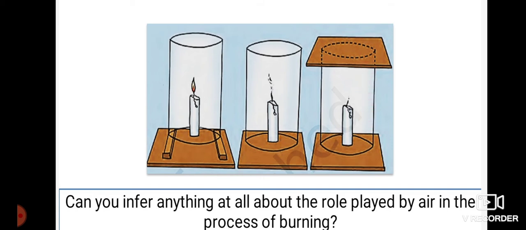Whenever the oxygen supply is completely cut off, then for any substance to burn, as I already said, there must be the presence of oxygen. So in the first picture you can see a candle is burning by utilizing which one? That is oxygen. But in the second picture the fire has been partly extinguished, and in the third one you can see a complete stop of the fire because the supply of oxygen has been stopped. Thereby we can directly say any substance which has to burn requires which one? That is air or oxygen.